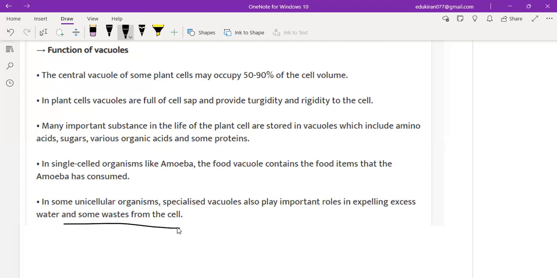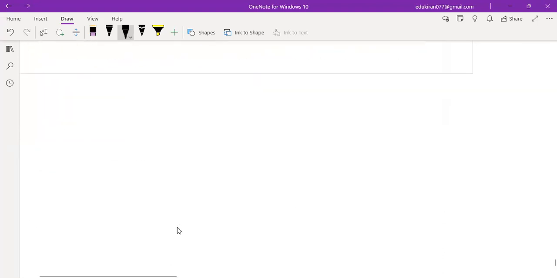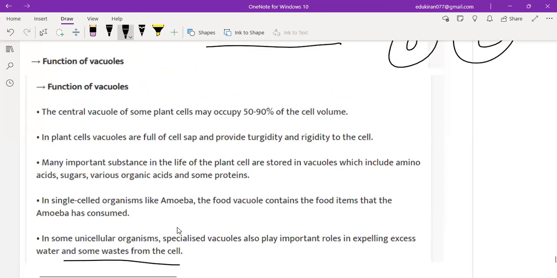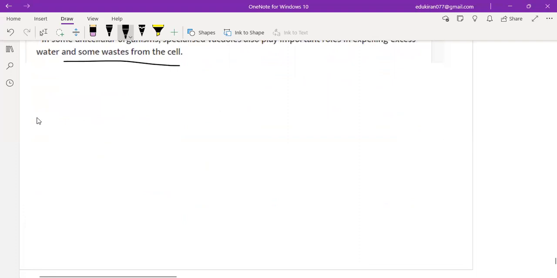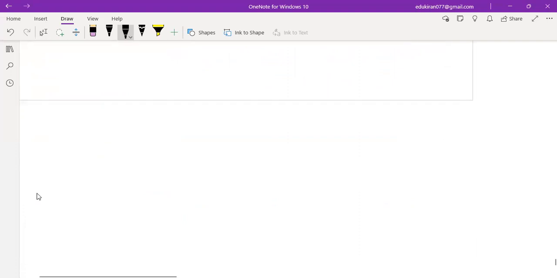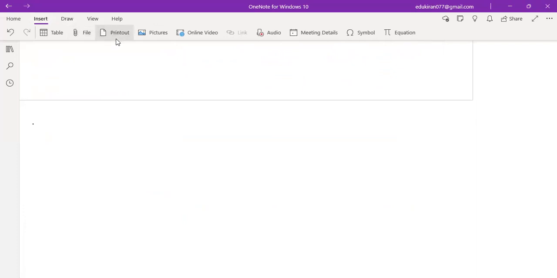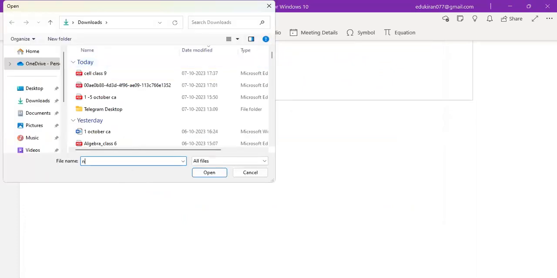Clear? Okay. So that's it for this chapter. Now I will share a few notes with you, which are the handwritten ones, and we will just give it a coverage. Let me check if I have them. I am not sure whether I have.